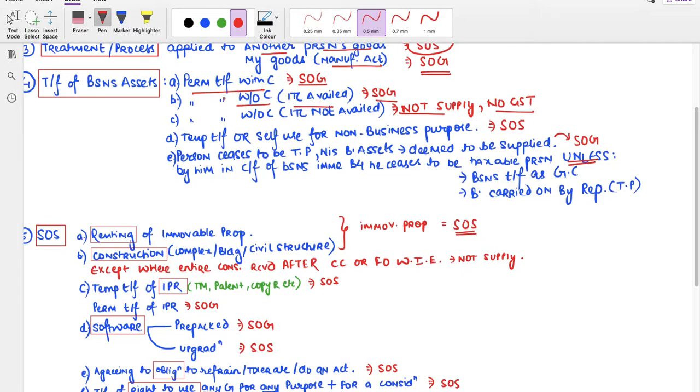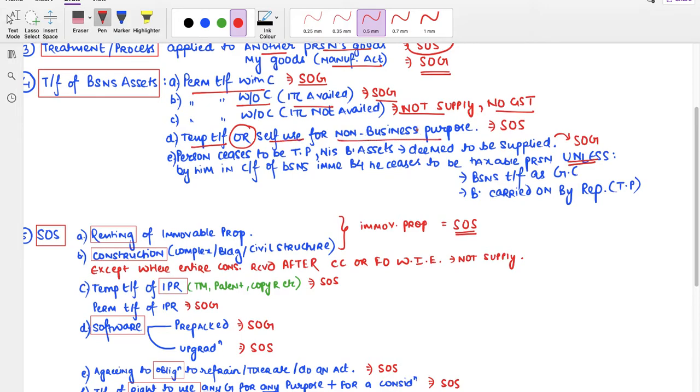But if without consideration, only if ITC has been availed, only then it is a supply as per section 7 subsection 1(c). But if ITC not availed and without consideration, not a supply, no GST. Next is if it is a temporary transfer of business asset or for self-use for non-business purpose.